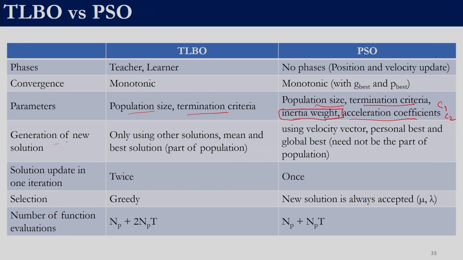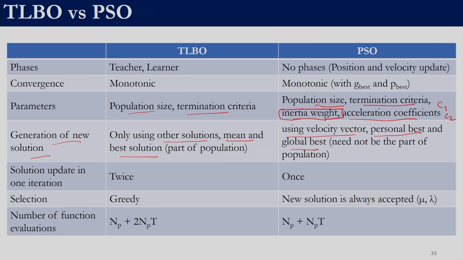In TLBO, when we were generating new solutions, we were using the mean and the best solution in the teacher phase, and in the learner phase we were using another solution. The other solution and the best solution were part of the population itself, whereas in particle swarm optimization we generate a solution using the velocity vector. When calculating the velocity, we use the personal best as well as the global best. These personal best and global best need not be part of the population, because we are not employing a greedy scheme to update the population. The personal best and global best may not even be a part of the population.